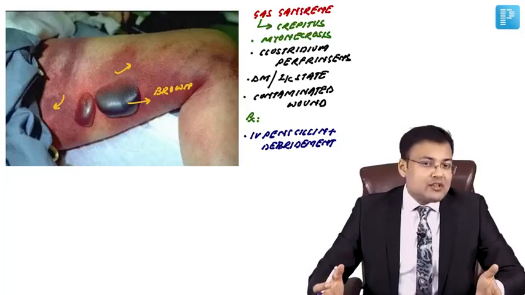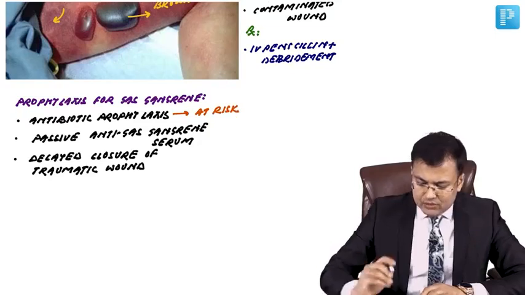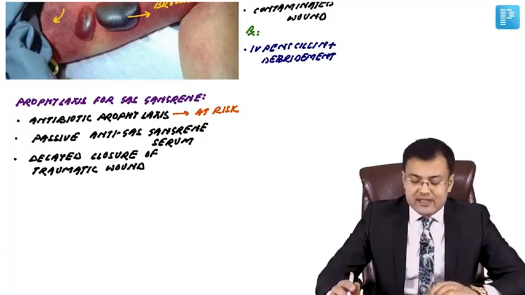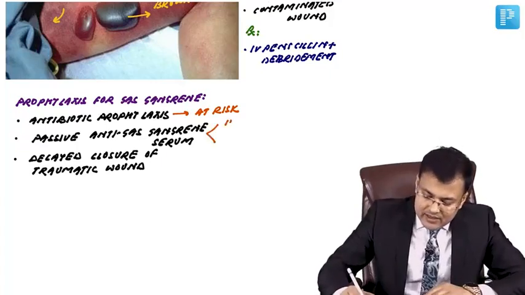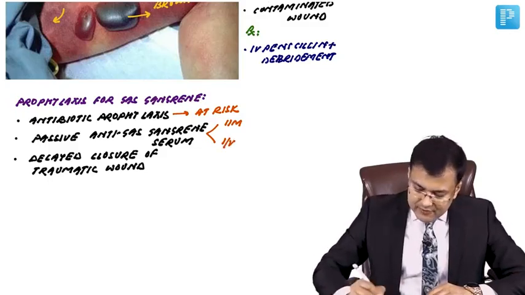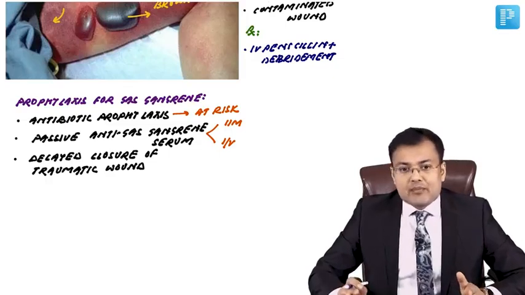So what's the prophylaxis of gas gangrene? Patients who are at risk, in those patients we have to start antibiotics. We give passive anti-gas gangrene serum. Generally it's given IM, intramuscular, but in cases of emergency we can give it IV also. Generally it is given IM.